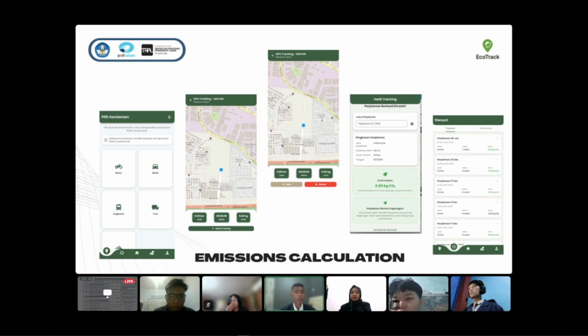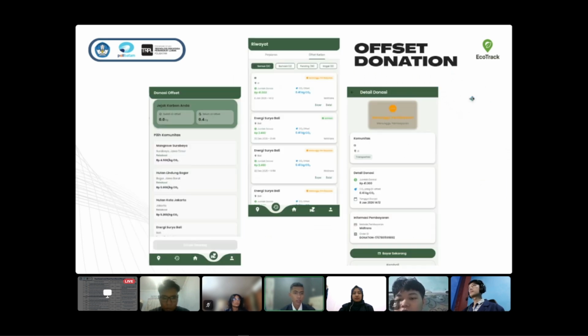Okay, this is the display for emission calculation. The user can start by choosing a vehicle and choosing a fuel type, and then start tracking with GPS permission, get the result, and see the history in history. Next, this is the donation offset. Users can donate by choosing a community, choosing a donation amount, and sending the donation. If successful, the user can see it in history. Next.